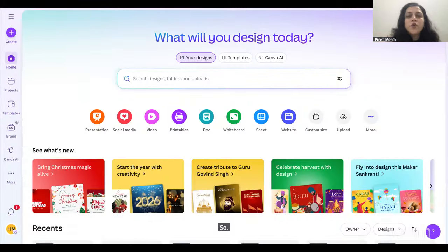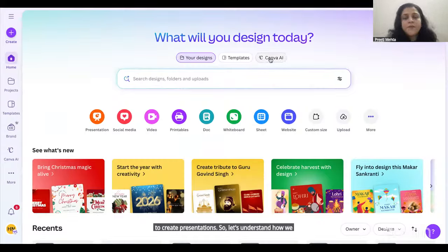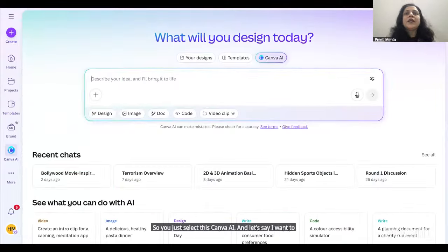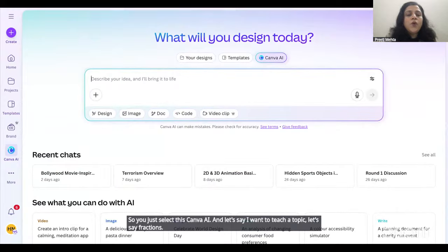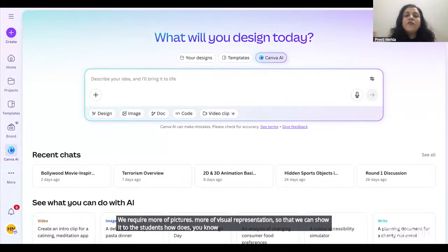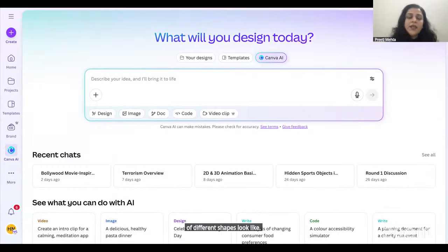So what you can do is you can use this Canva AI to create presentations. So let's understand how we can do this. You just select this Canva AI, and let's say I want to teach a topic, let's say fractions. As we all know, fraction is a topic in which we require more pictures, more visual representation, so that we can show the students how fractions of different shapes look, right? So let's create for that.